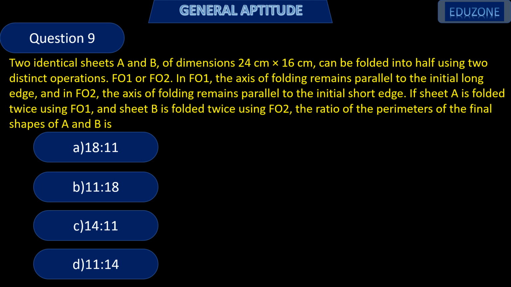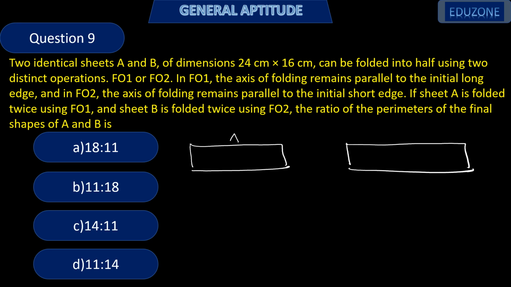Options are given below. Here it is said that there are two identical sheets, A and B. These are identical. This is A and this is B, and its dimensions are given as 24 by 16. Next it is said that the FO1 operation is done on sheet A and the FO2 operation is done on sheet B. What is the FO1 operation?